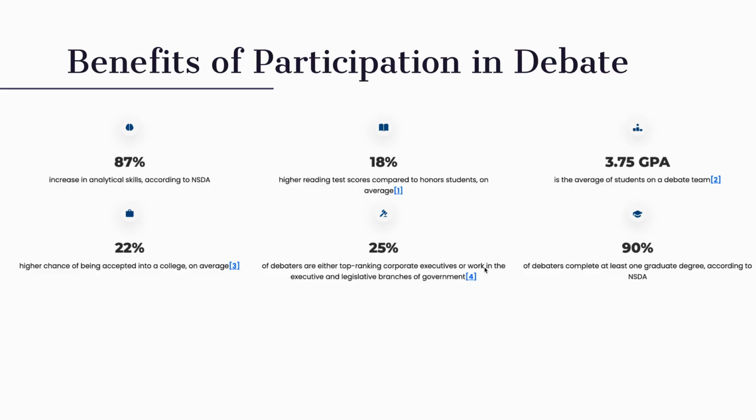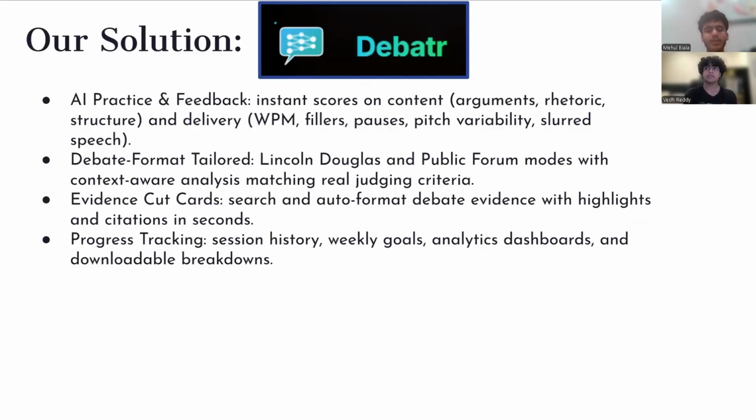High school debate is so rewarding that barriers to entry should be fought against. In fact, among other statistics, the average GPA of students on a debate team is 3.75, and 90% of all debaters complete at least one graduate degree. To solve this inequity, we created Debatr, a complete AI-powered speech and debate platform where we provide content and delivery feedback tailored to real debate formats, evidence cut cards, as well as progress tracking.